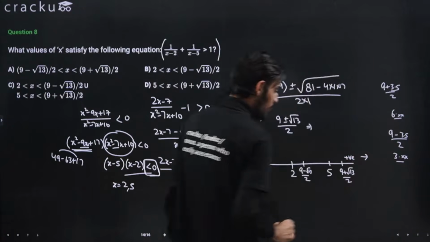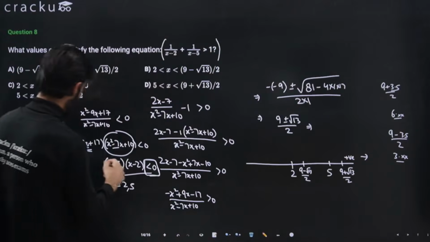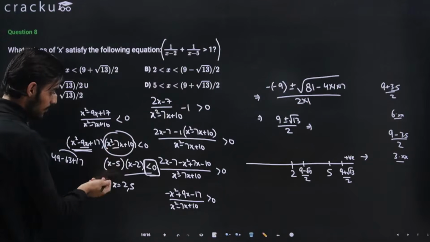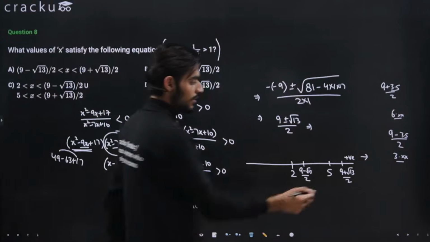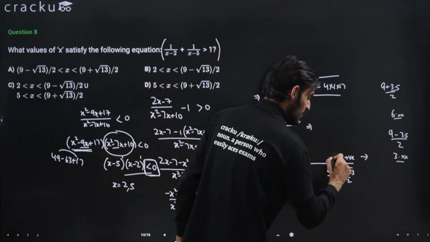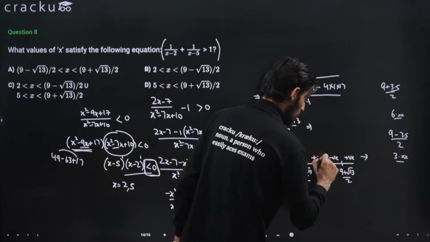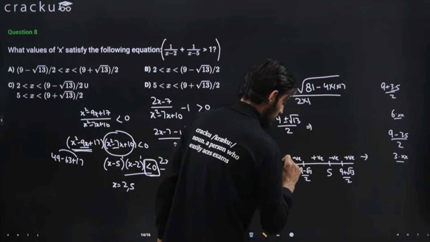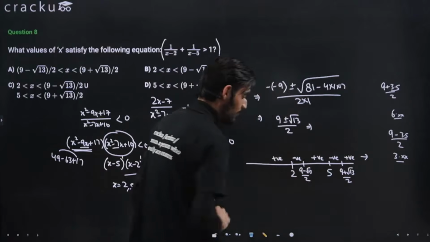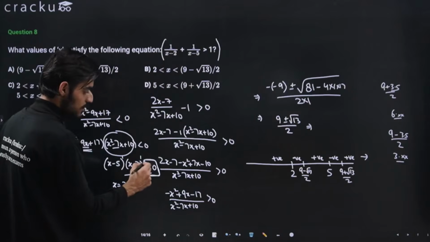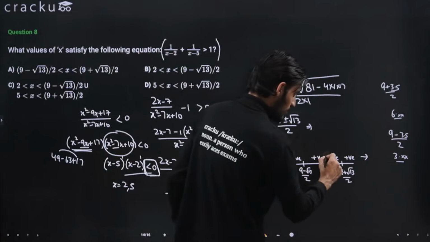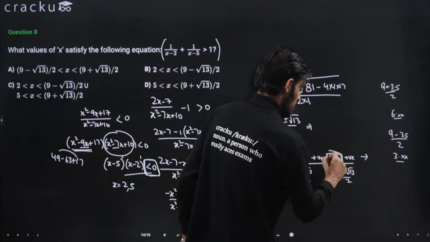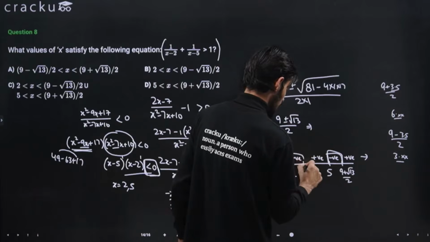And like I told you, because the power of all the terms is 1, that is odd, we can just directly write: if this is positive, then this will be negative, this will be positive, this will be negative, this will be positive, and so on, right? Because we are asked to calculate less than 0, that is negative values, negative values are coming in this range as well as this range.